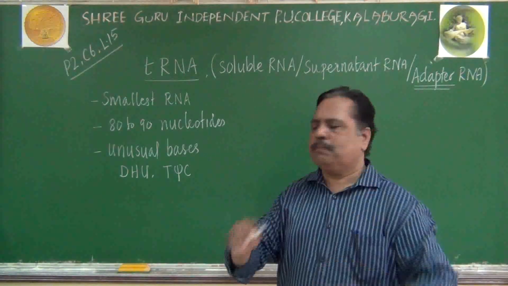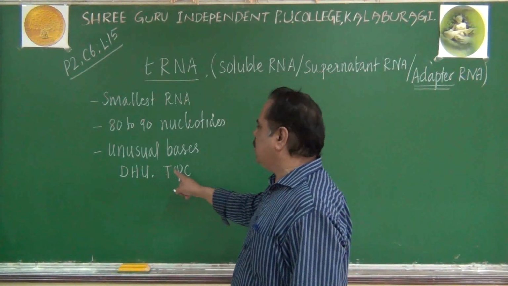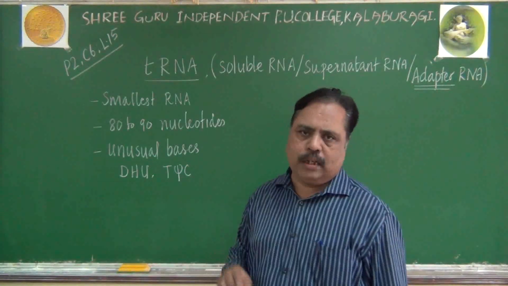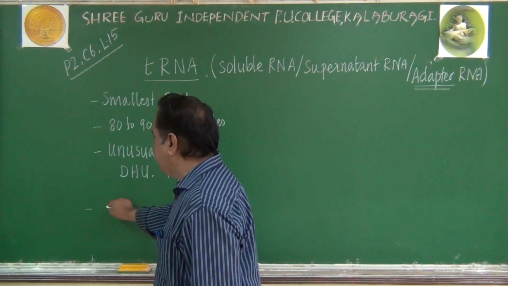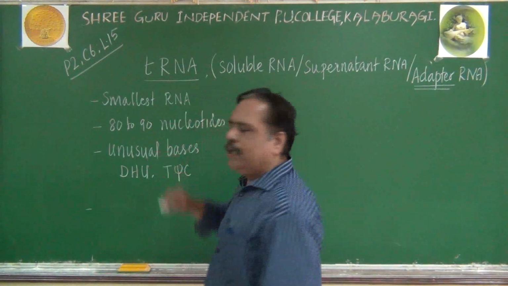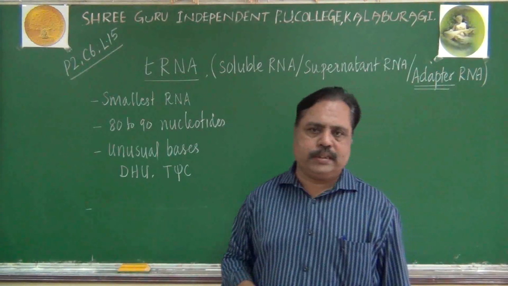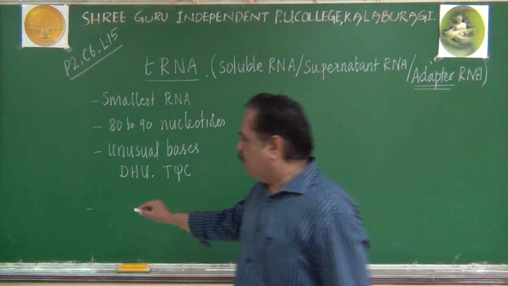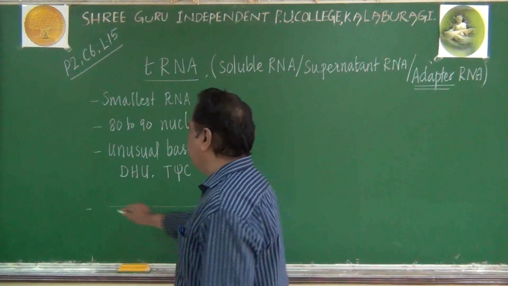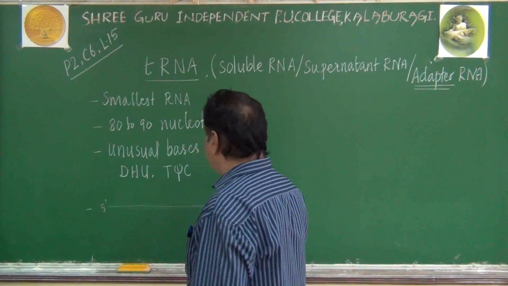Because of the presence of dihydroxyuridine, pseudouridine and all, the tRNA molecule will not remain as a long or linear chain of nucleotides. Actually, mRNA is a linear chain. In mRNA's linear chain, there will be 5 prime, 3 prime polarity.